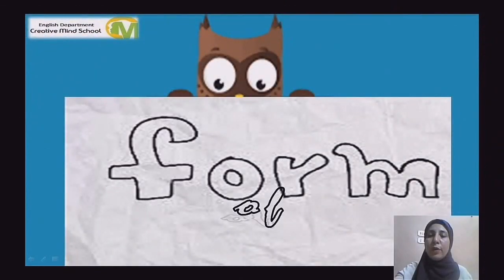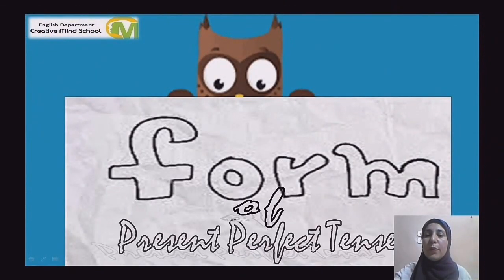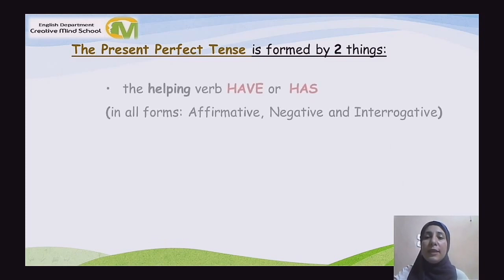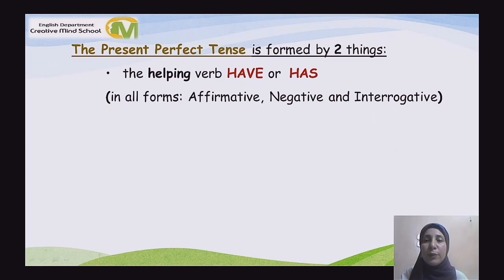Let's see together. Form of present perfect tense. The present perfect tense is formed by two things. The first thing is the helping verb, have or has, in all forms, affirmative, negative, and interrogative.